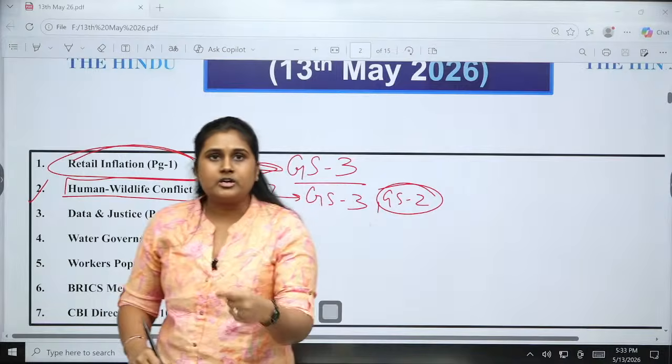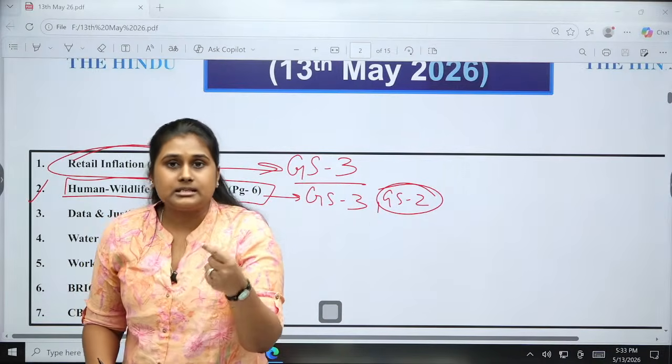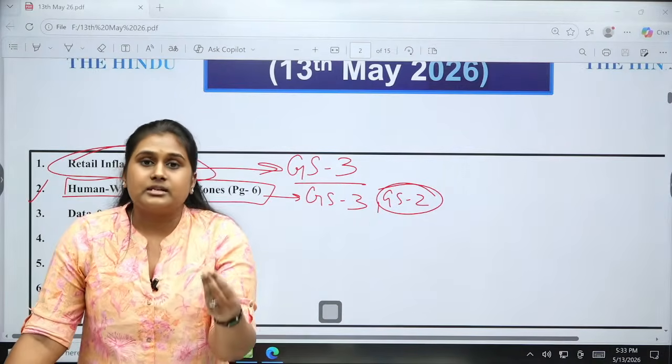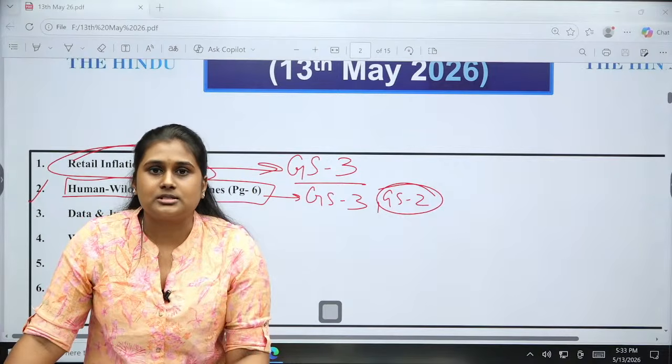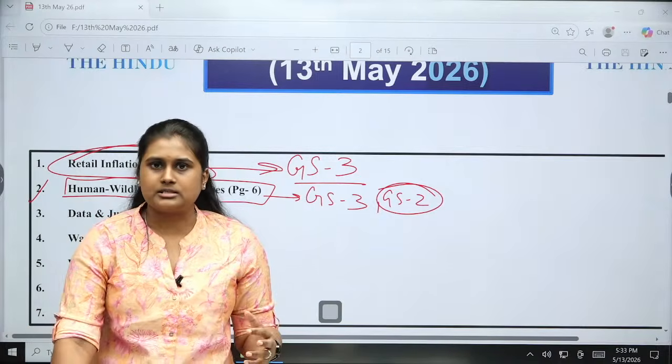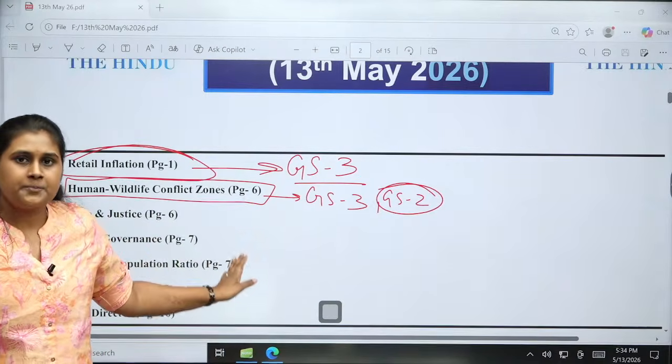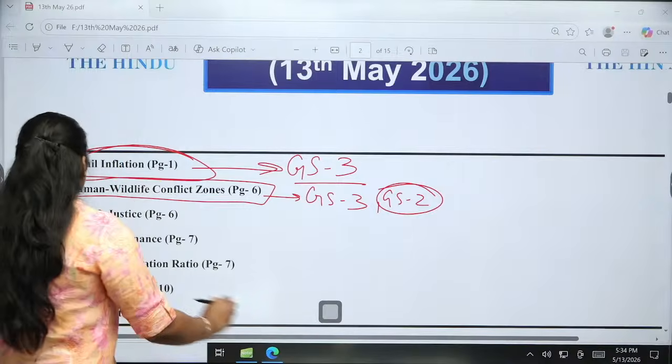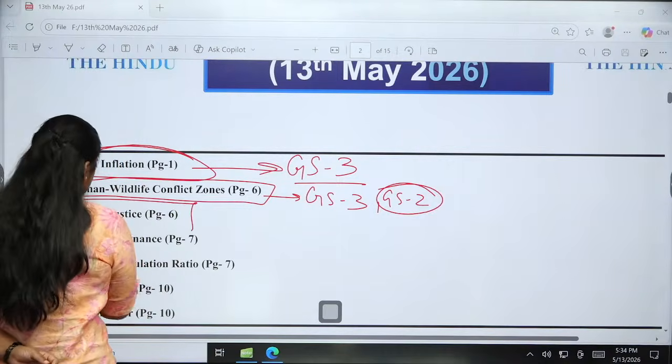Somewhere or the other, the framework of the rules, and also many things regarding the governance and the structuring of the policies have to be done. India has certain schemes also to cover all these things, but still we will be seeing everything one by one. Okay. Then the third one is about data and justice.